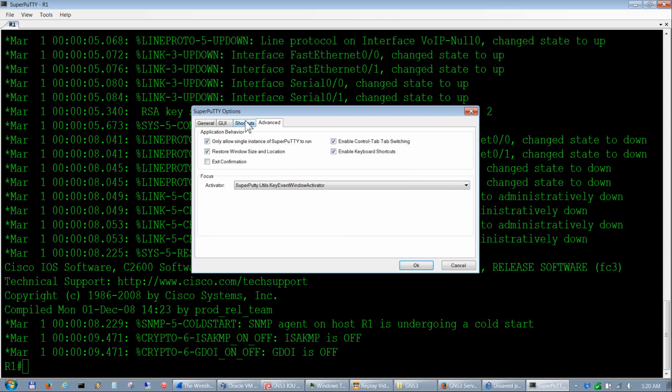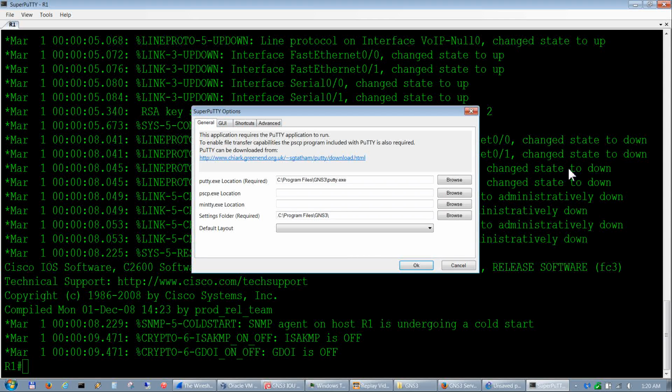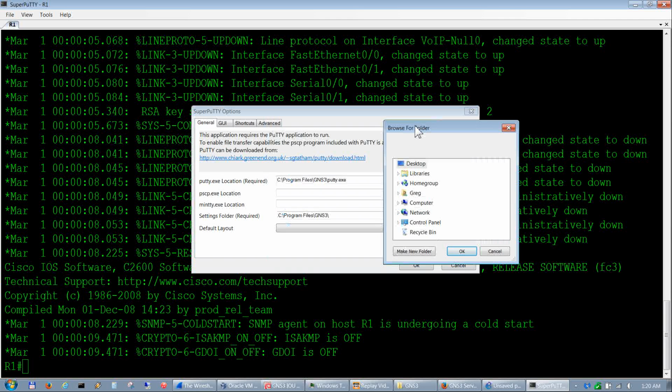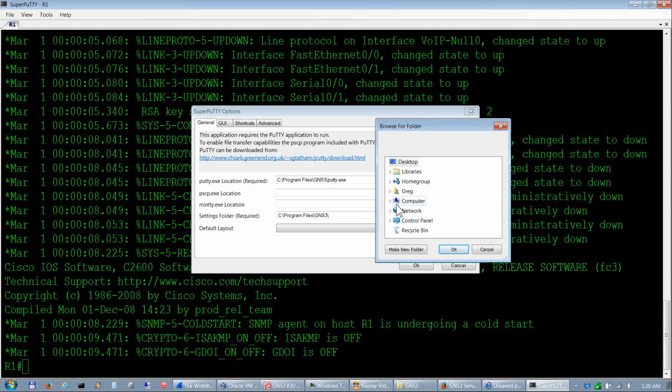Oh, you know what? That's the first time I've done that. That was a little error in SuperPuTTY. I think for this settings folder, it wants you to browse to it.